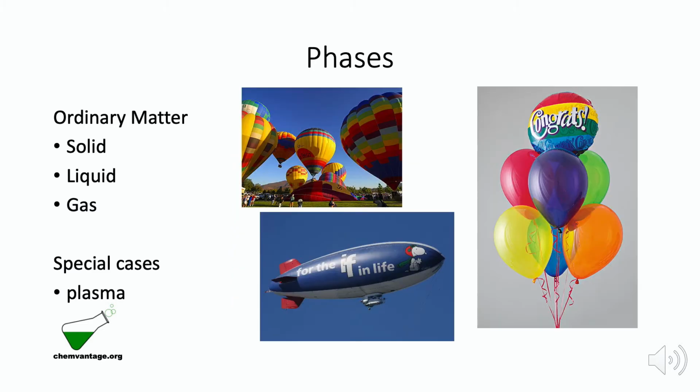Gases, on the other hand, have very weak intermolecular forces, so the atoms or molecules are separated from each other. They fly around, filling the entire volume of the container uniformly. Gas pressure results from collisions of the molecules with each other and with the walls of the container.